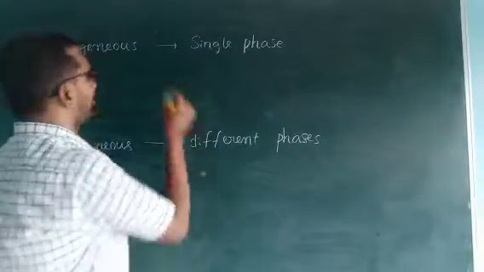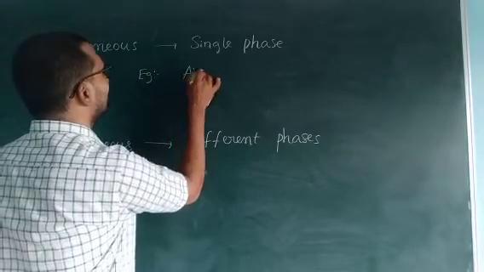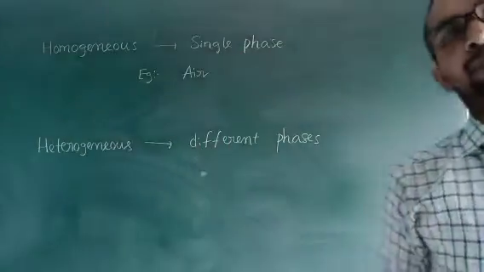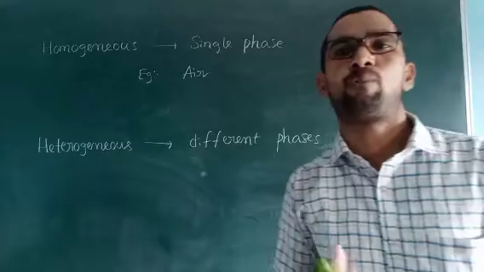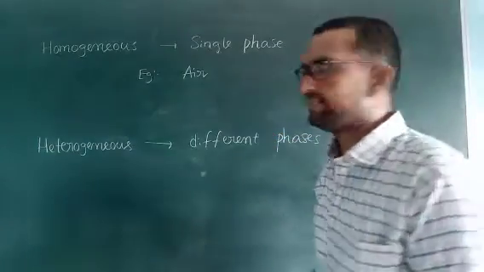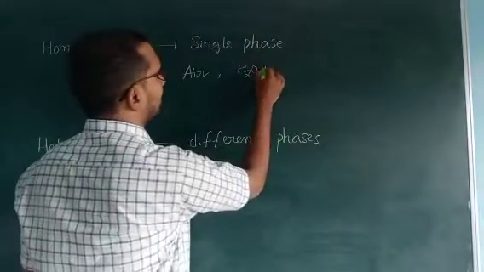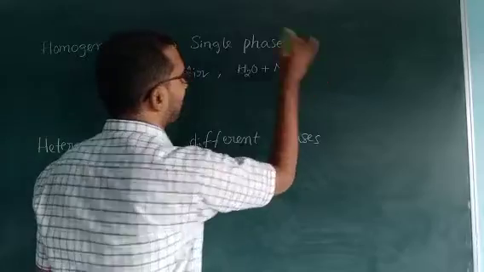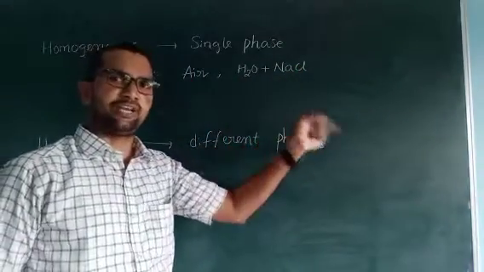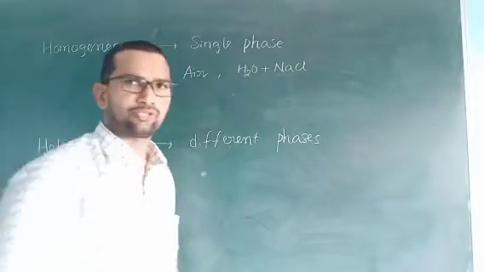Homogeneous. First example is air. A huge number of components are present, but they are all present in a single phase. Second one, H2O plus NaCl, water plus NaCl. After addition of NaCl, we observe only one type of phase throughout.